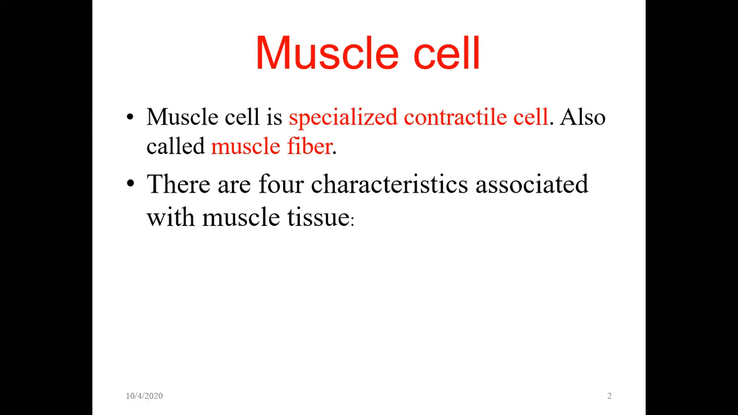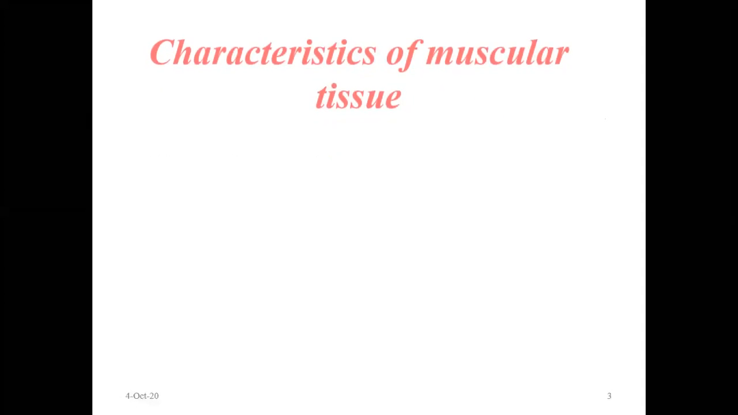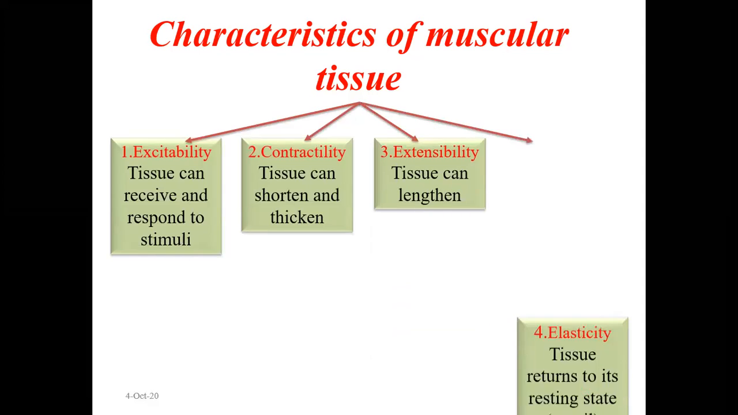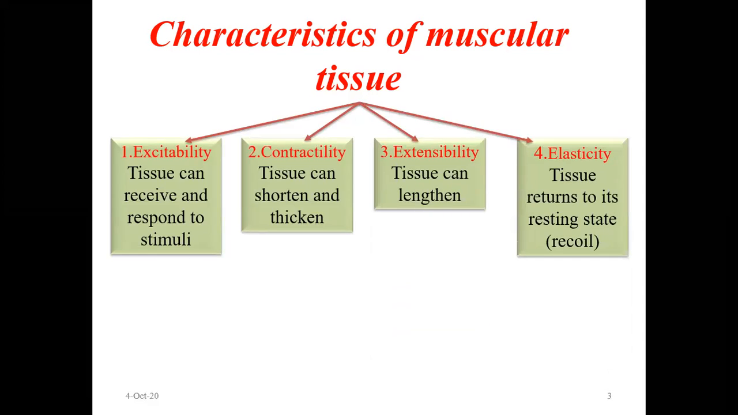There are four characteristics associated with muscle tissue. So how do we identify muscle tissue? It is by four features. One is excitability. Excitability means the tissue can receive and respond to stimuli.